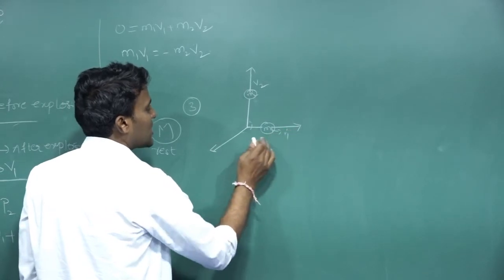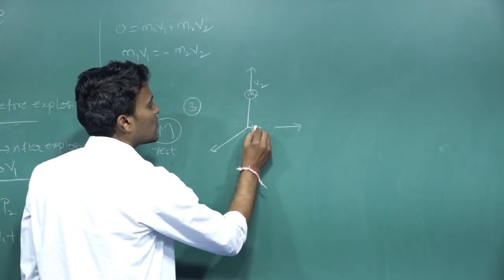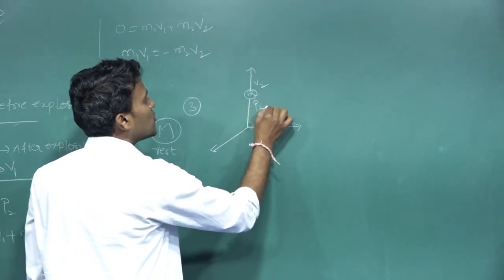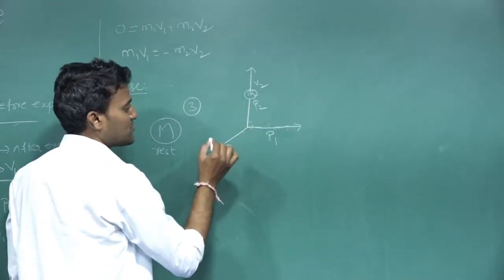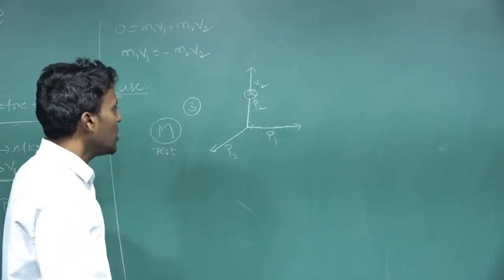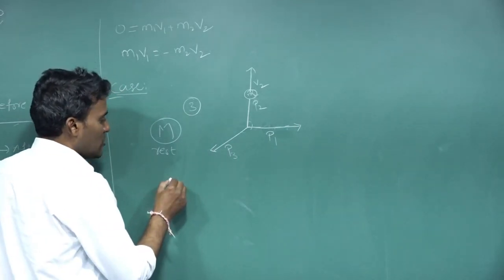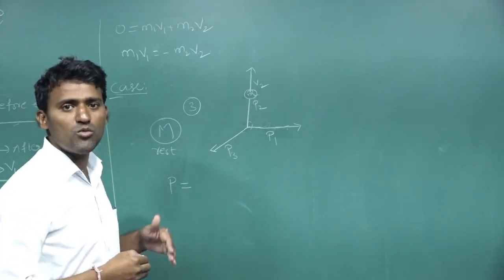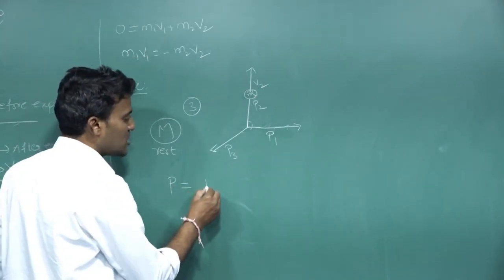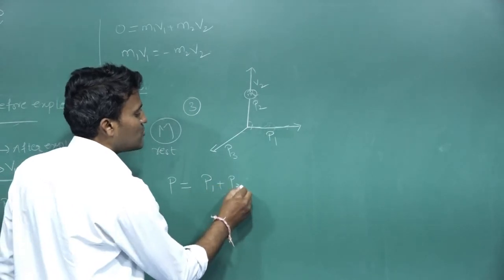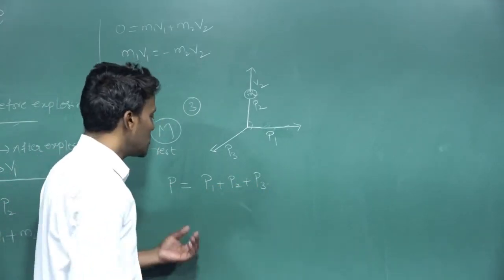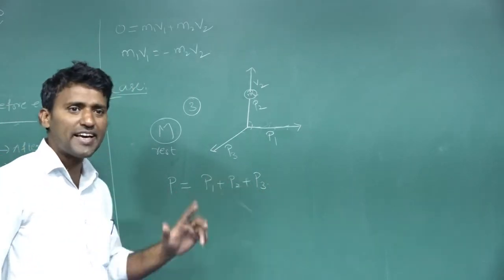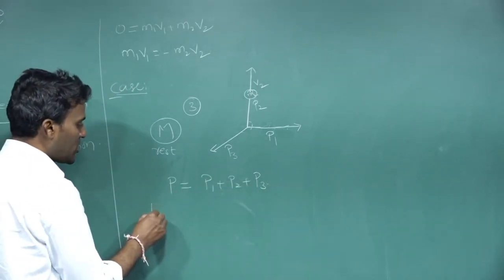Okay, for your understanding I am writing this equation. This momentum is P1, this momentum is P2, and this momentum is P3. Now I am writing: total momentum before explosion is equal to total momentum after explosion. P is equal to P1 plus P2 plus P3. Total momentum means capital M.